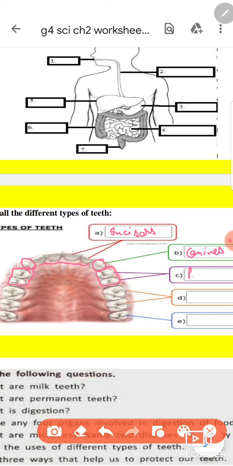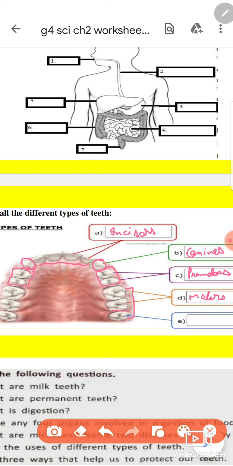These are premolars. Premolars, they help in crushing the food. After this, last one, these are molars. They help in biting and chewing and grinding the food.